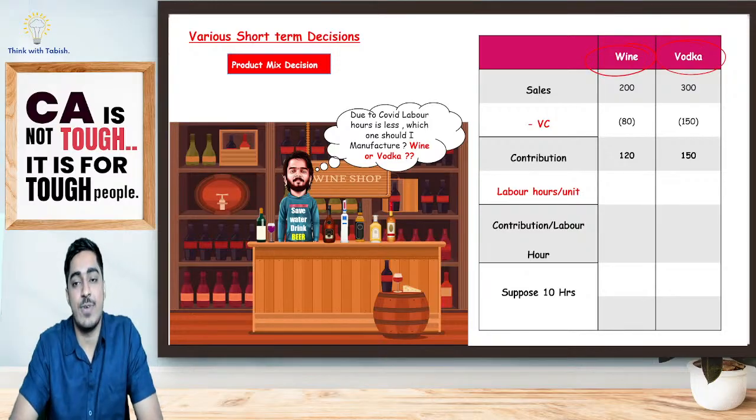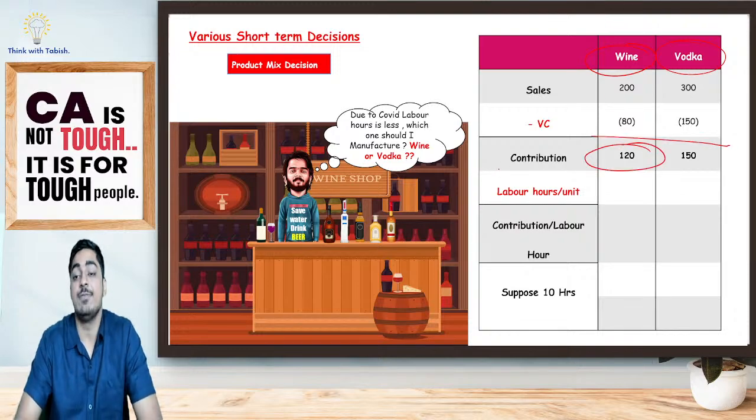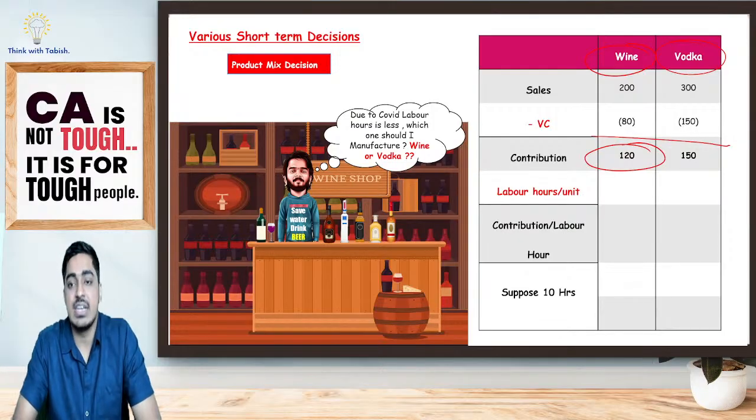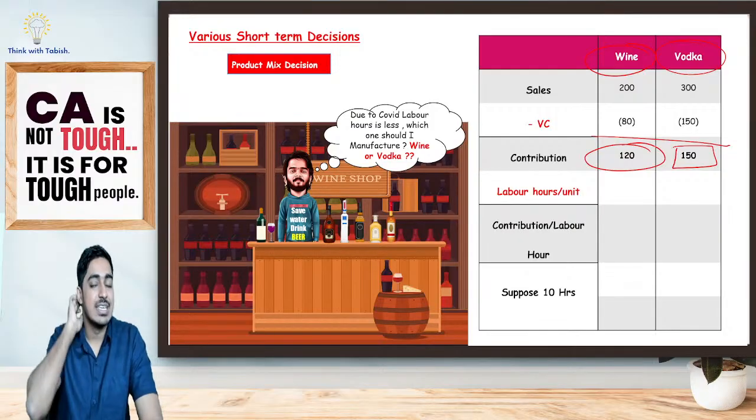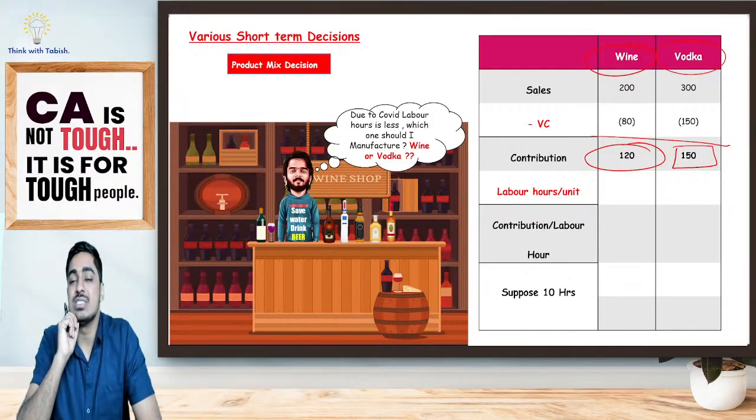If he is manufacturing wine, he can sell it at 200 rupees. Variable cost is 80. That means contribution per unit is 120. If he is selling vodka, selling price is 300, variable cost is 150, so contribution is 150. Based on this, which one will he give priority, students? He'll be giving more priority to vodka, yes or no? But wait.